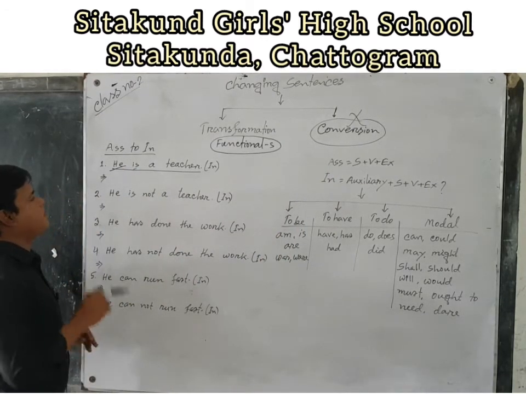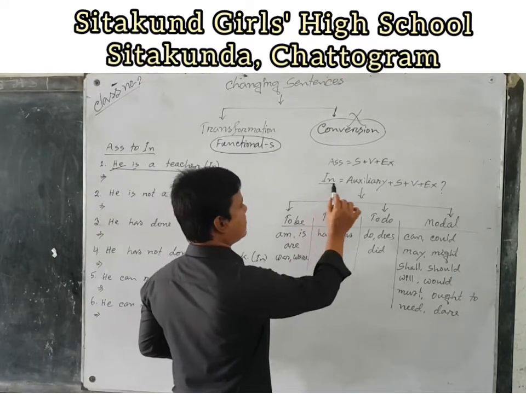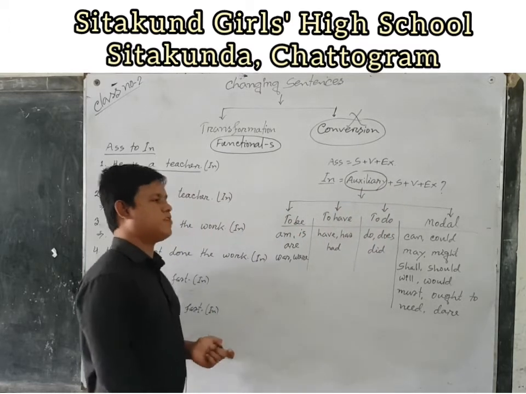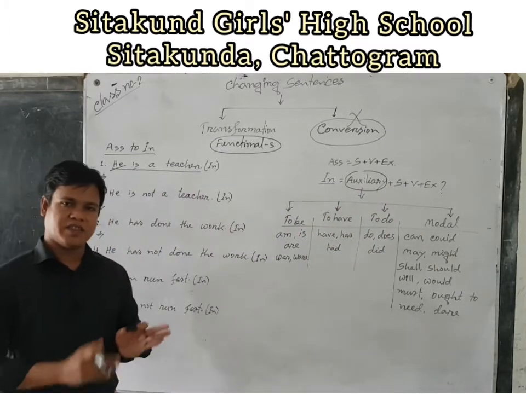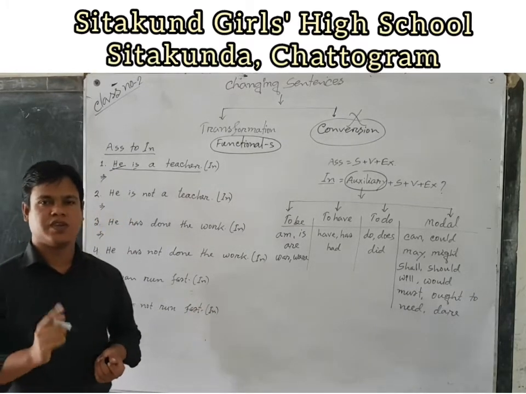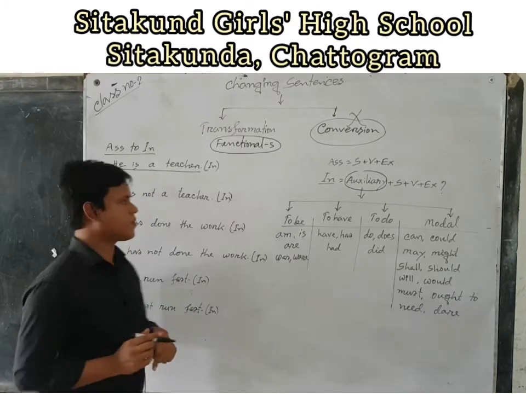If we want to change the sentence to interrogative, then we have to know the structure of interrogative: auxiliary plus subject plus verb plus extension. By the structure, we can easily understand that an interrogative sentence starts with an auxiliary.